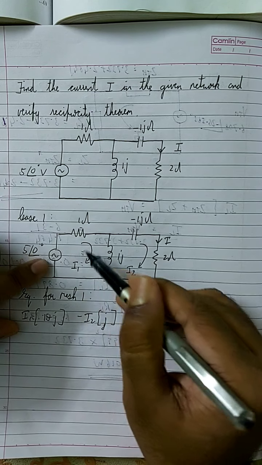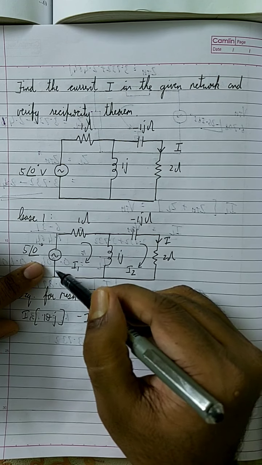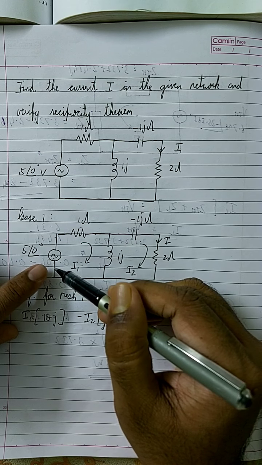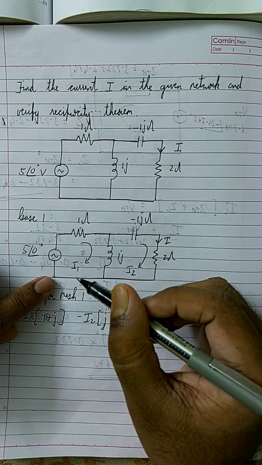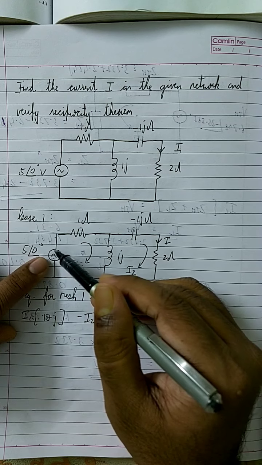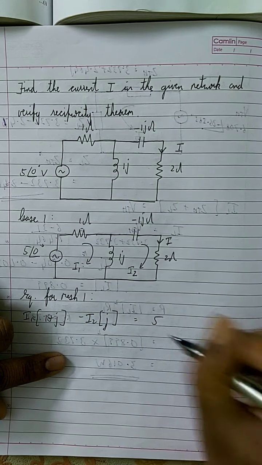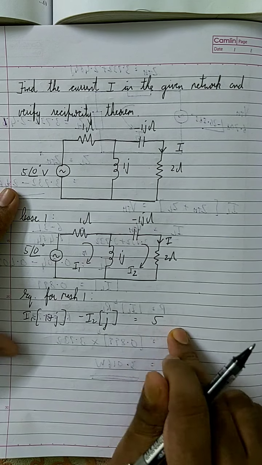and this current I1 is leaving the positive terminal. It's flowing in the clockwise direction, which means in this branch it is flowing from bottom to top. So the positive terminal of the voltage source is generating current I1. Therefore it is plus 5, and this is the first equation.